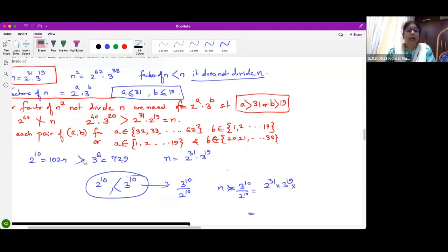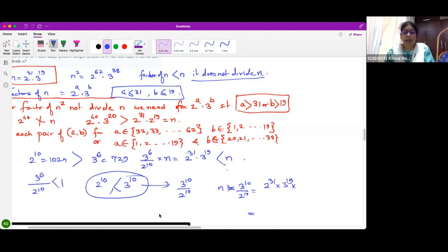So the logic is correct, but I need to multiply by 3 raised to 6 upon 2 raised to 10 because I want it to be less than n. Correct? Because 3 raised to 6 upon 2 raised to 10 is less than 1. Here I will multiply by 2 raised to 10 upon 3 raised to 10.